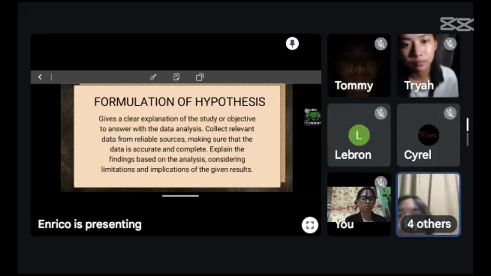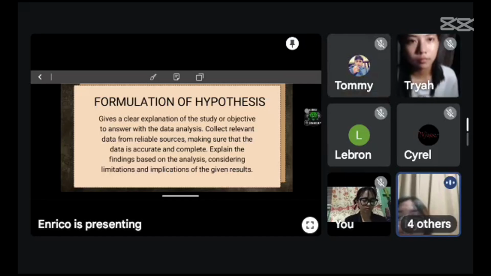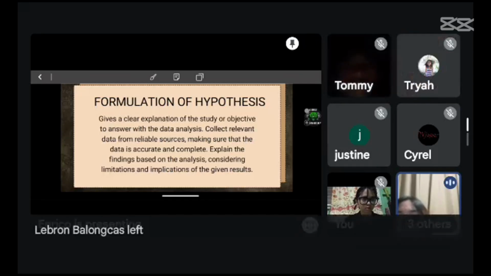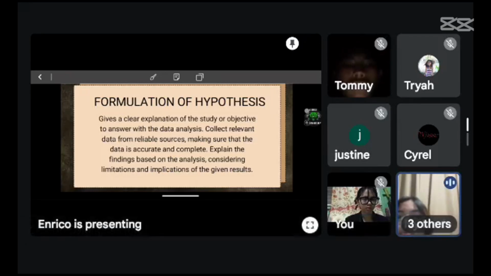Formulation of hypothesis gives a clear explanation of the study or objective to answer with the data analysis. Collect relevant data from reliable sources, making sure that the data is accurate and complete. Explain the findings based on analysis, considering limitations and implications of the given results.